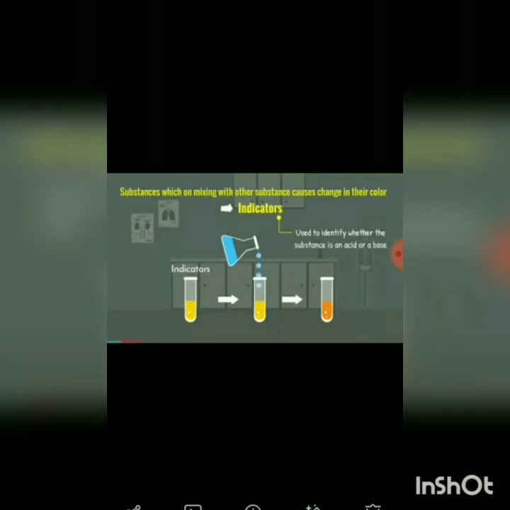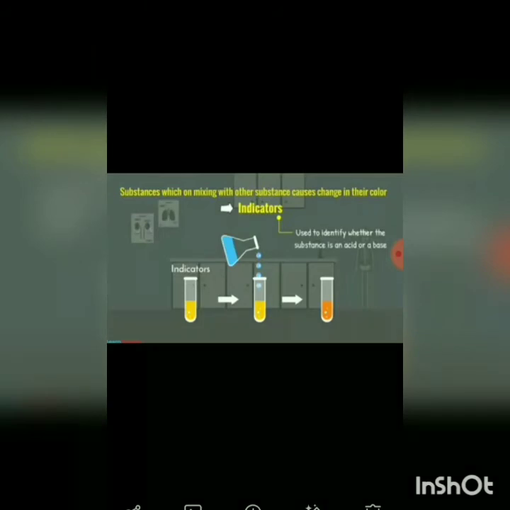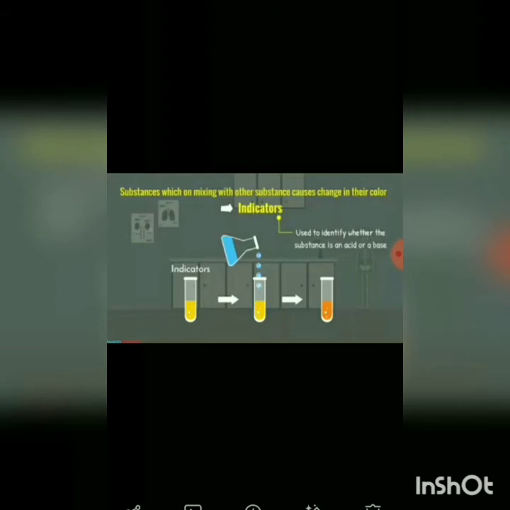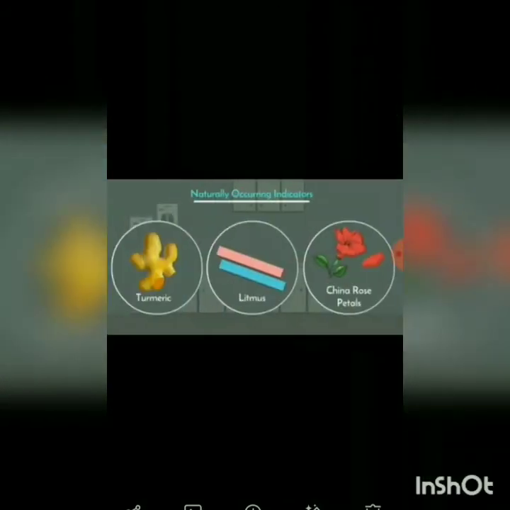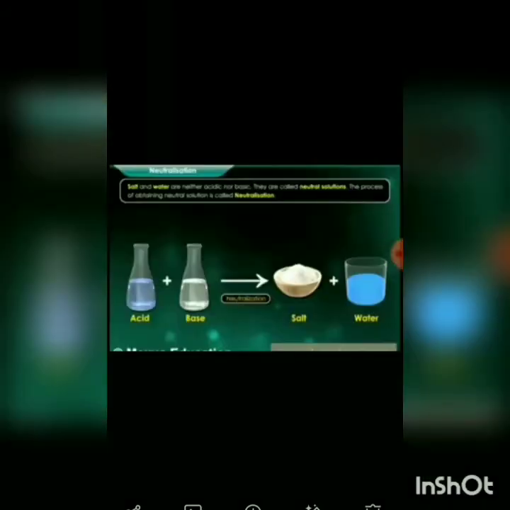Substances which on mixing with other substances change their color are indicators. Can you see? They are used to identify whether the substance is an acid or a base. When we add the indicator to the substance, according to the color we can tell whether it is acidic or basic. When we add an indicator to a substance, the color changes, and according to that we can determine whether the substance is acidic or basic.